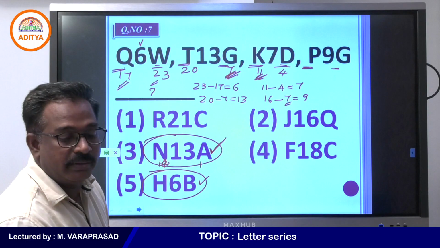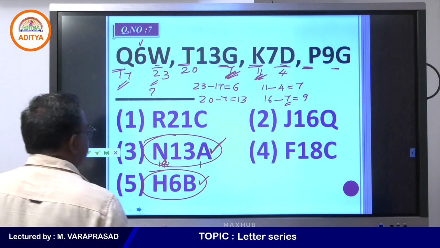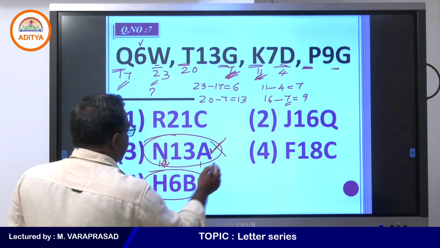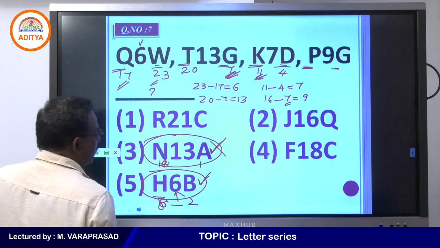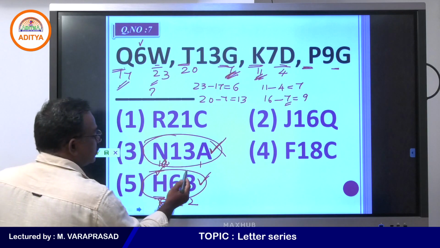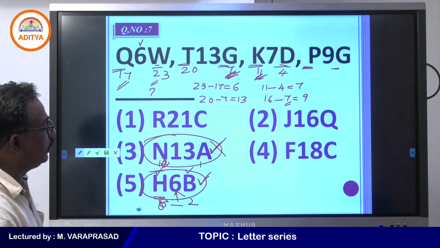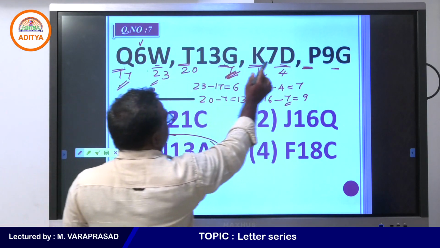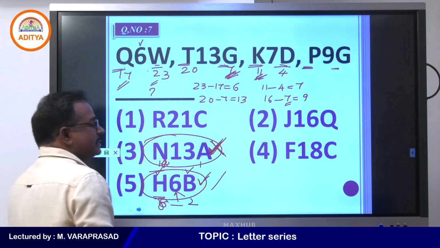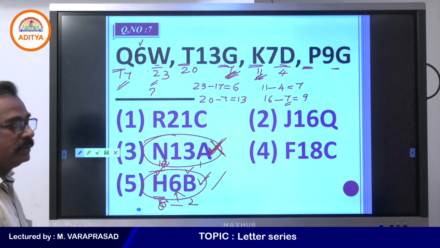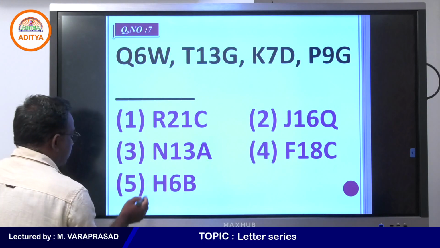Somebody has written H6B also. We can take H6B, right? 8 minus 2 is 6, and this is a consonant, this is also a consonant. The same process is followed here. Everything is consonant and this is a vowel. This one is a vowel. We can take H6B, right? Yes. The next question.